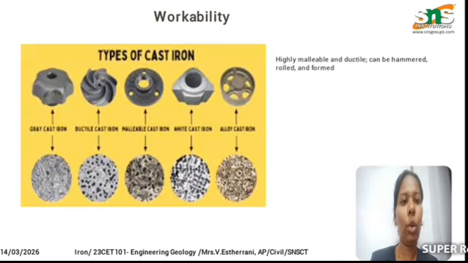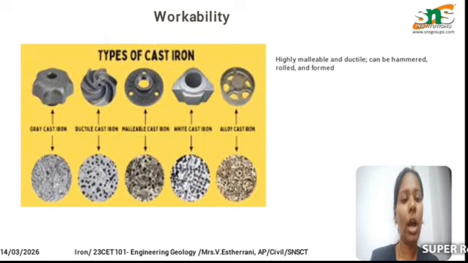Next one is the workability. When we come to the iron ore mineral, the workability of the iron is very high due to its ductility and malleability. Ductility is that we can change the shape of the iron mineral into any desired shape, any of our desired wish. So that is called the ductility.